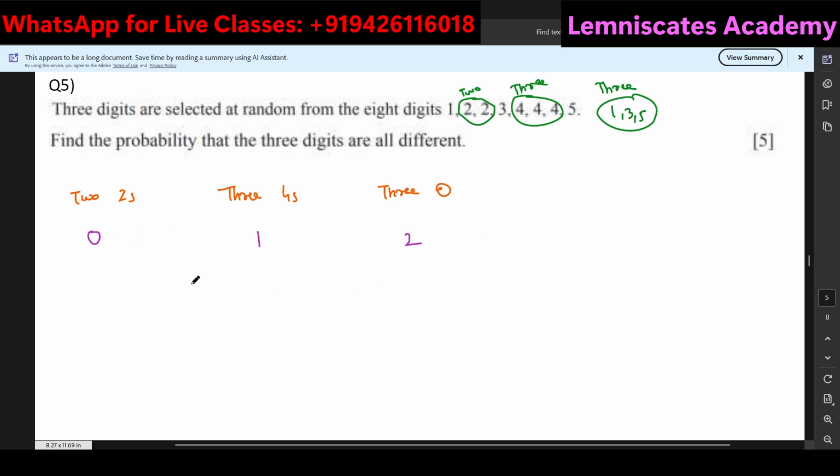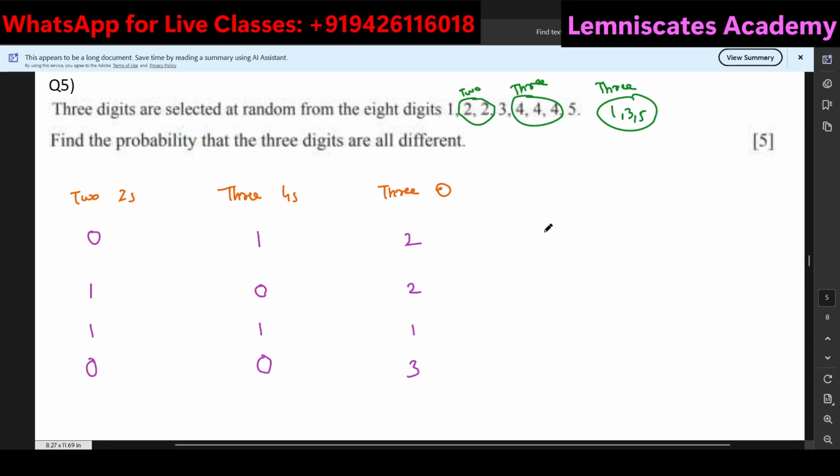What is the second possibility? Now one of the digits is from the 2, there is no 4, and because we want three digits, of course we can choose again from the 3. Out of 3 we can choose two of these others digits, and then maybe let's say 2 and 4 both are included. If 2 and 4 both are included, now we can choose only one from the others. And is there any other possibility? Yes, let's say if 2 and 4 both are not selected, and all three digits, because they are different, I can choose all three of them.